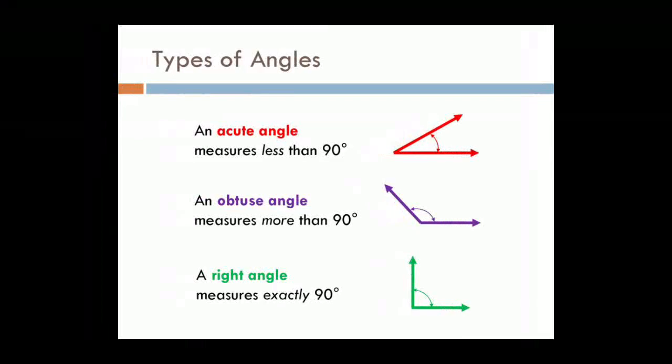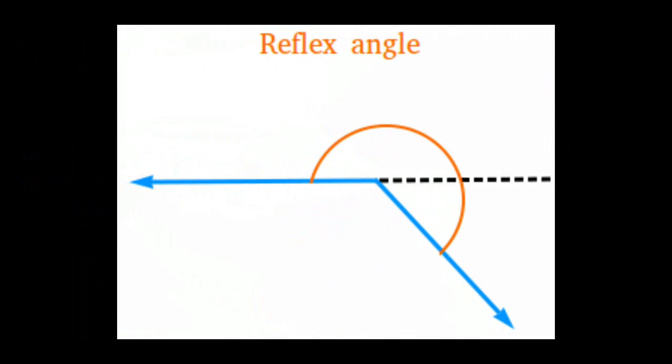If the measure of an angle is less than 90 degrees, we call it an acute angle. If it is more than 90 degrees, we call it an obtuse angle. If the measure of an angle is 90 degrees, we call it a right angle. Acute, obtuse and right angle, all of you know.